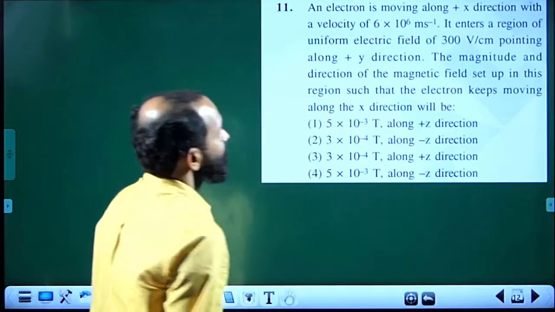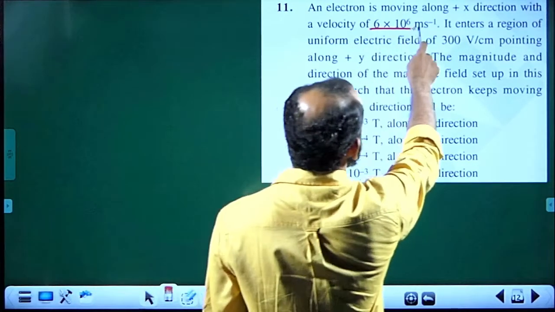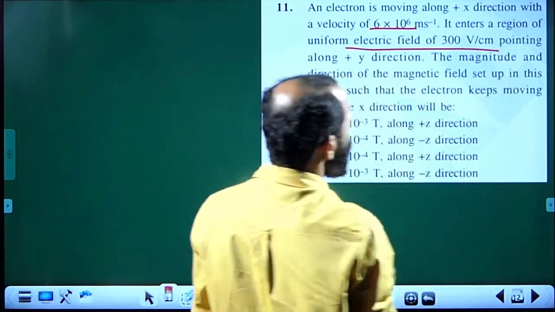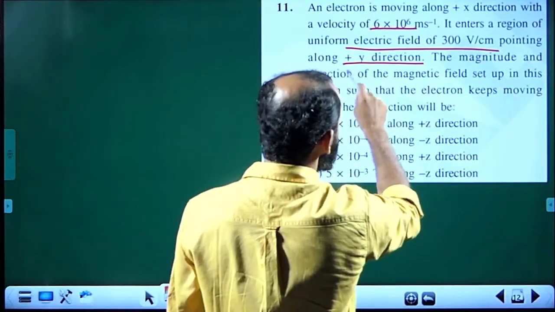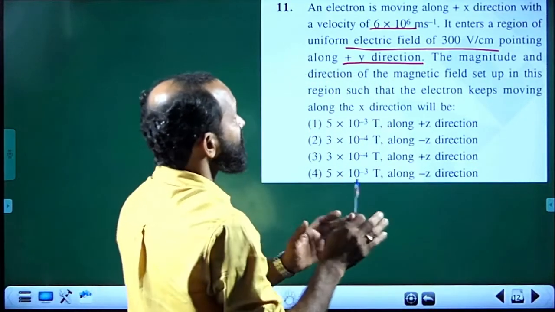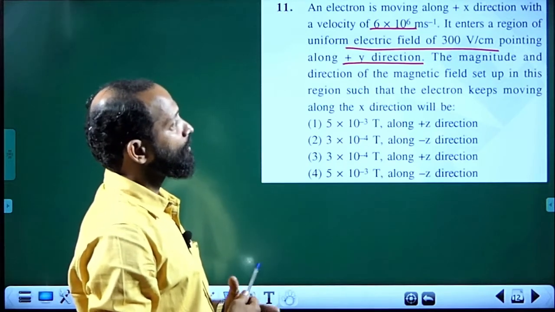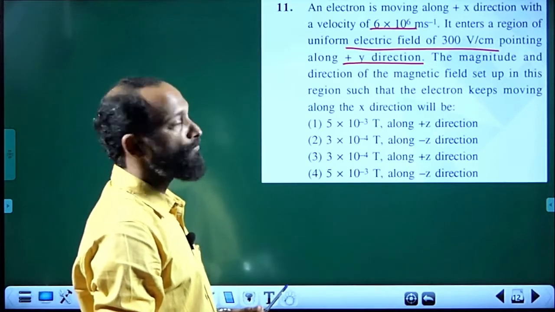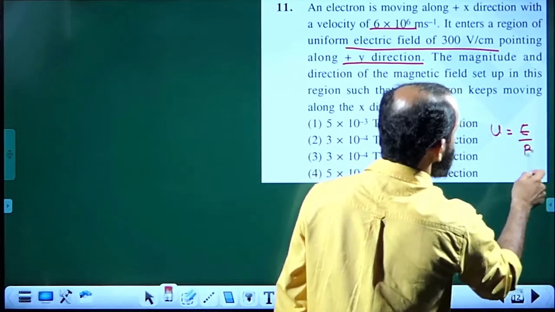Next one: an electron is moving along the positive x-axis with speed 6 into 10 power 6 meter per second, and enters a region of uniform electric field 300 volt per centimeter, pointing along the y direction. The magnitude and direction of the magnetic field set up in this region such that the electron keeps moving along the x direction will be? The concept was first used by J.J. Thomson, the concept of crossed electric and magnetic fields. The charge will move undeflected provided the velocity v is equal to E divided by B.